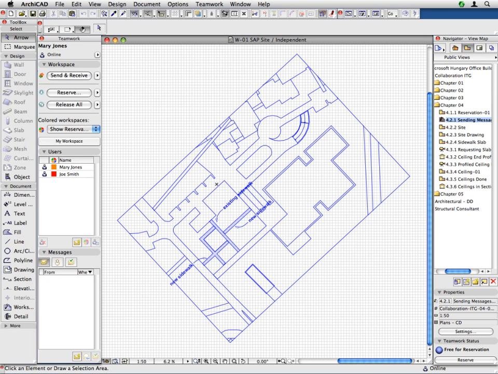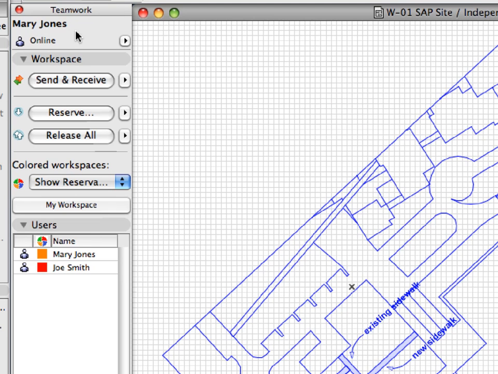Mary Jones, the lead architect of our project, will communicate with Joe Smith, draftsman, about updating the site plan using ArchiCAD's built-in instant messaging technology. She will also be able to check Joe's work once he has updated the site plan in ArchiCAD's Teamwork environment. Make sure that you are using the ArchiCAD instance for Mary Jones.